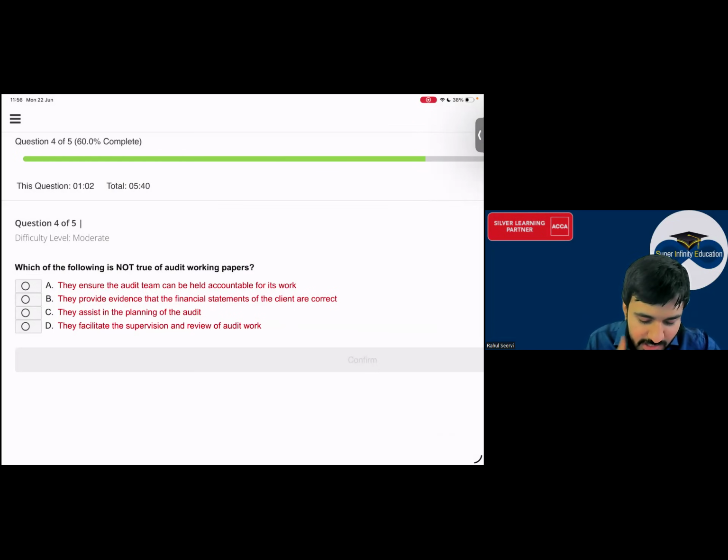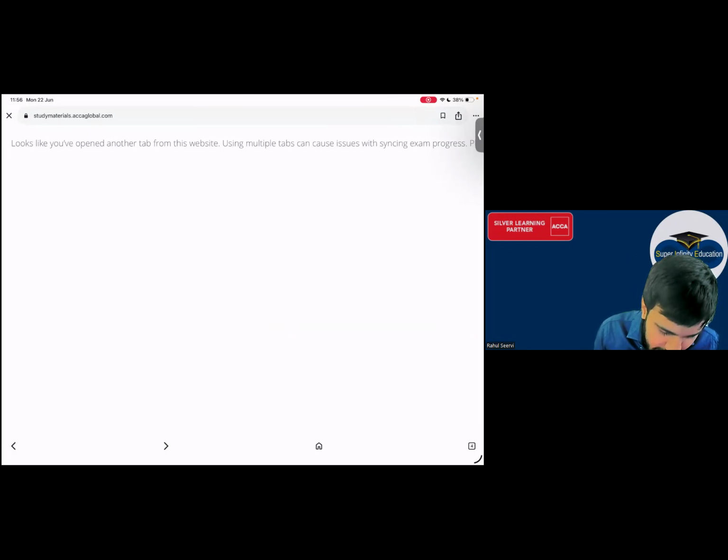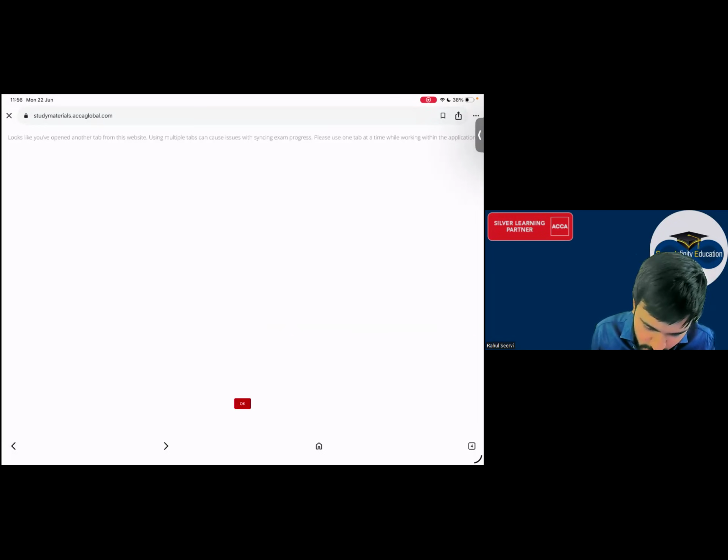चलो आगे. They assist in the planning of the audit. Yes sir, they help in the planning process. Yes sir, this is true. C true है. They facilitate the supervision and review. सर ये भी true है. अरे अभी जस्ट किया था अपन ने. A and D are not the answer.